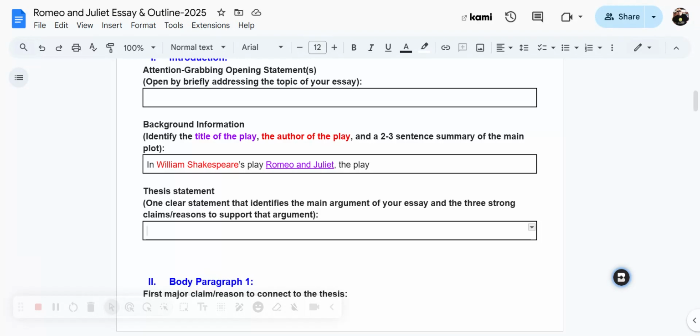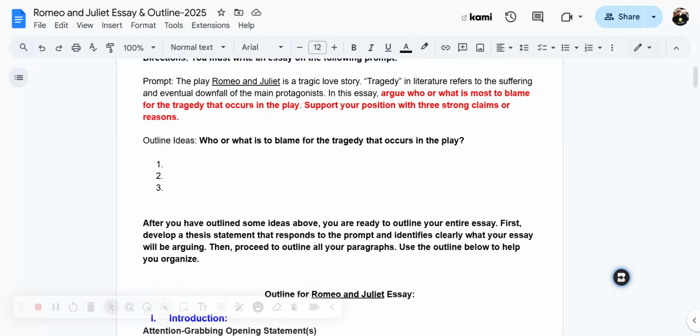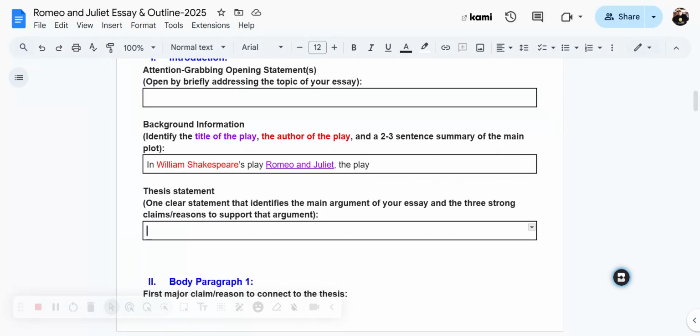So again, your thesis statement is one clear statement that identifies the main argument of your essay and 3 strong claims or reasons to support that argument. So here's how it would look. So I got to think about the topic of this essay. The topic is who or what is to blame, and we go back up here, who or what is to blame for the tragedy that occurs in this play. Right? So you can make a statement very clearly.